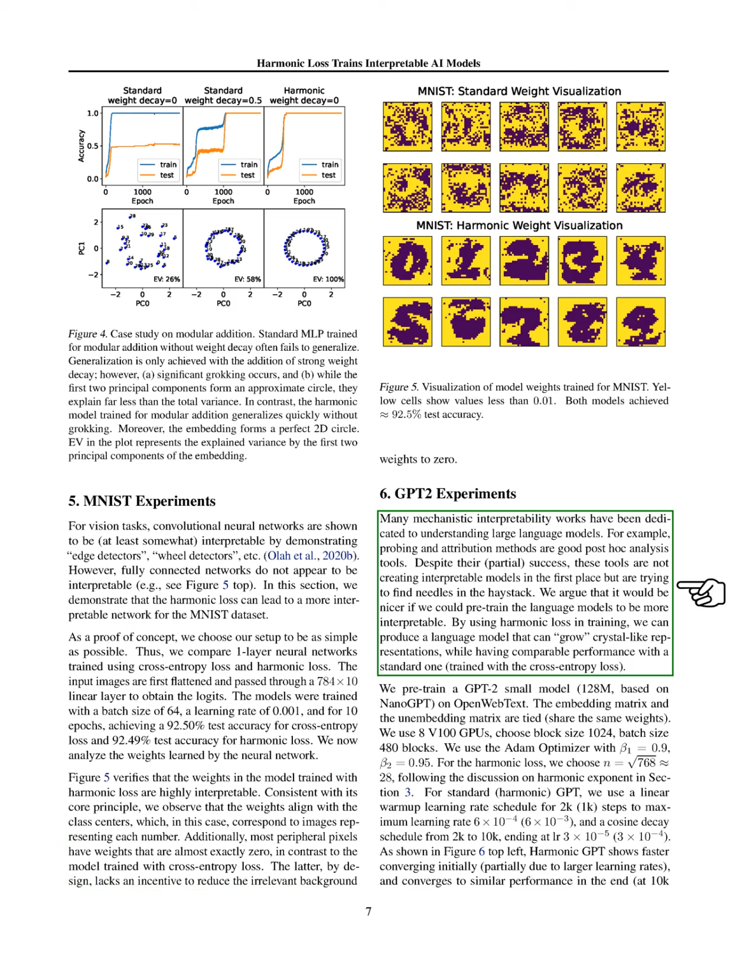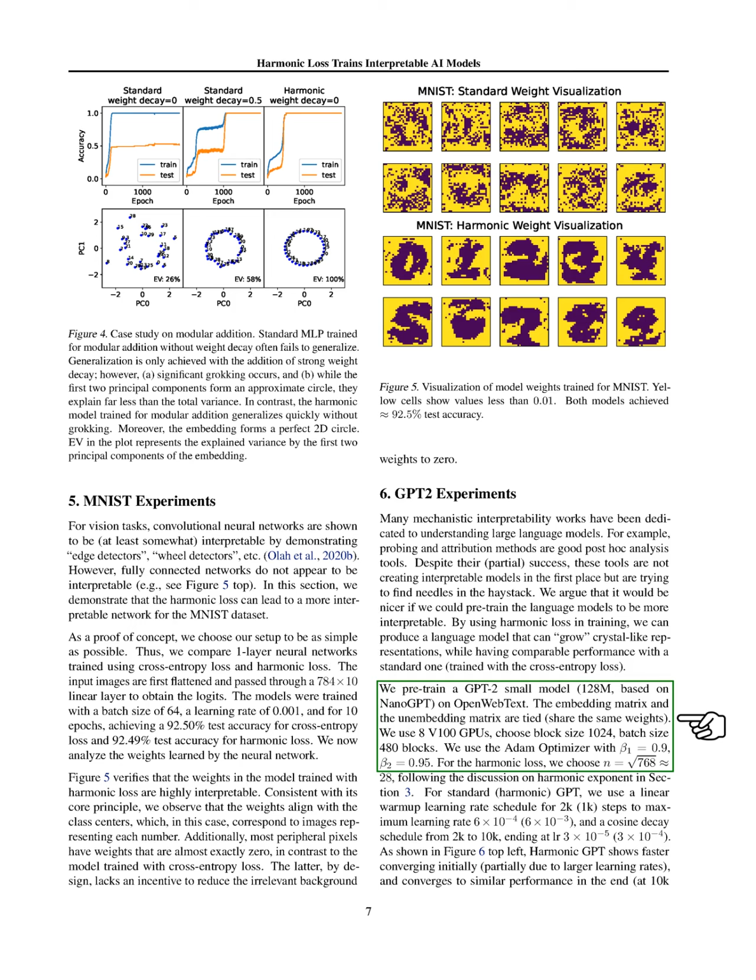For our GPT-2 experiments, we argue for the importance of pre-training language models to be interpretable. By using harmonic loss, we can create a model that develops clear representations while maintaining performance. We pre-train a small GPT-2 model on open web text and observe that it converges faster and exhibits less fluctuation in training loss compared to the standard model.